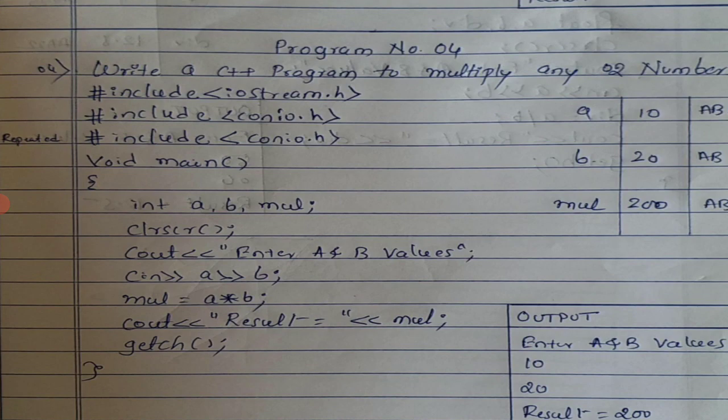And you might have written over there, just check your notes. Step 1 is start. Step 2 input A and B. Step 3 MUL equal to A star B. Step 4 print result, or print MUL, sorry. Then the fifth step is going to be stop. That you might have written. Now we will concentrate on what happens in our fourth program.